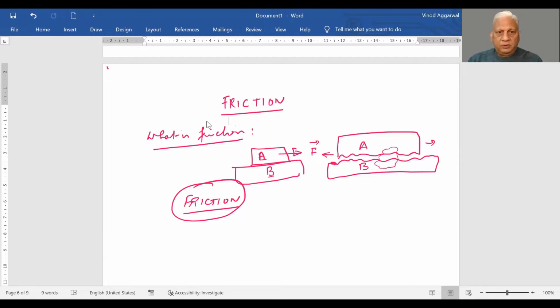Friction is a force which is trying to avoid or resist moving of a body, sliding of a body against the other one. So the friction always acts opposite to motion of the body, of the sliding body.